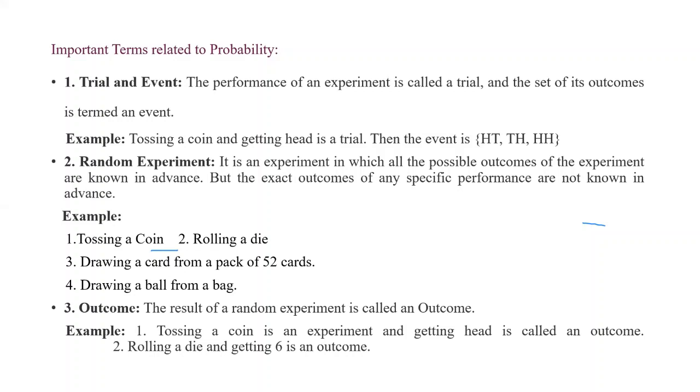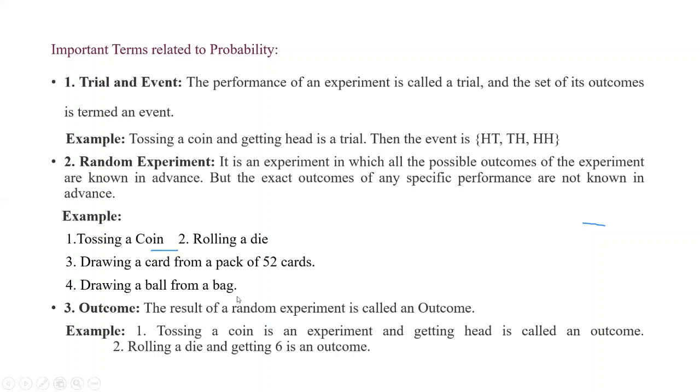Whenever we consider the probability of getting a head, the chance of getting a head is 50-50. That means the probability of head is 1/2. The probability of tail is again 1/2, a 50-50 chance. So just remember, probability means possibility, that is, possible outcomes.